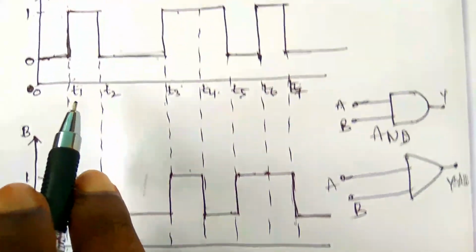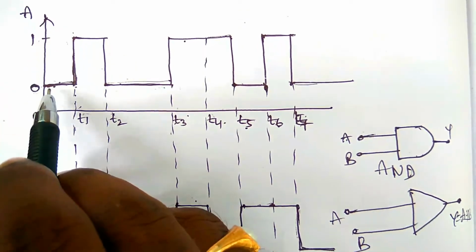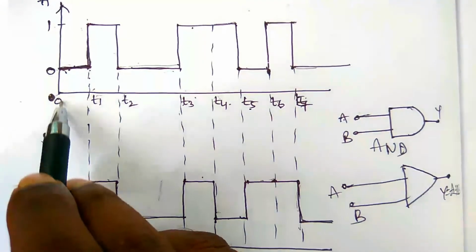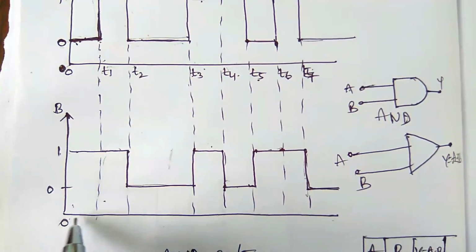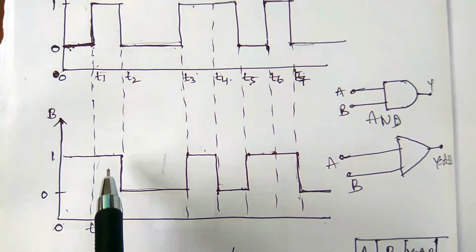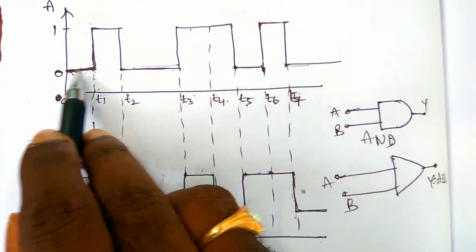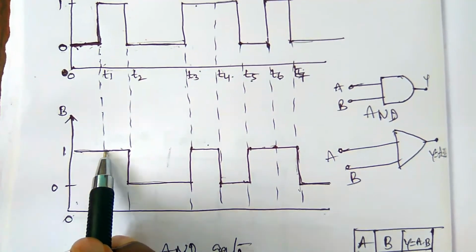At first, from 0 to T1, input A is 0, meaning low, and input B is 1.